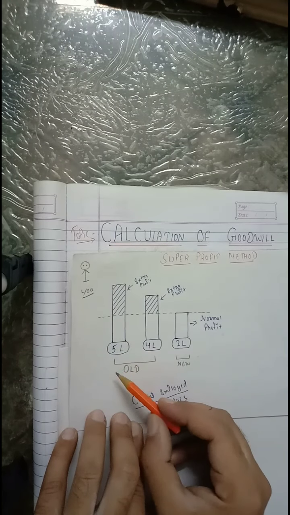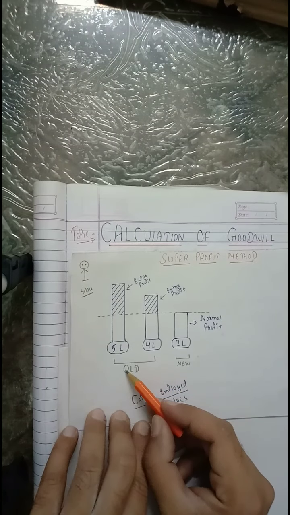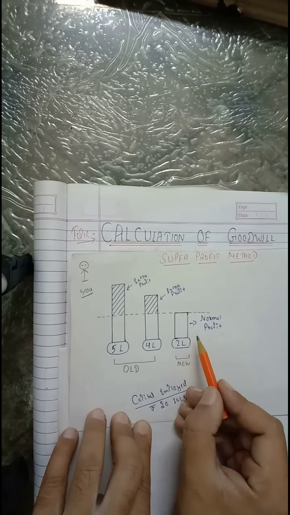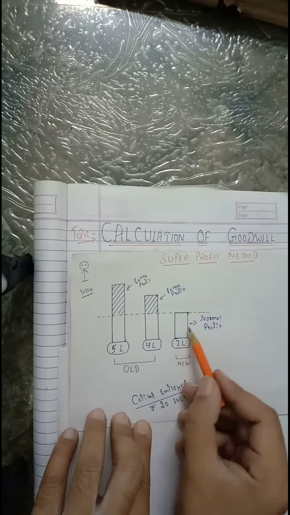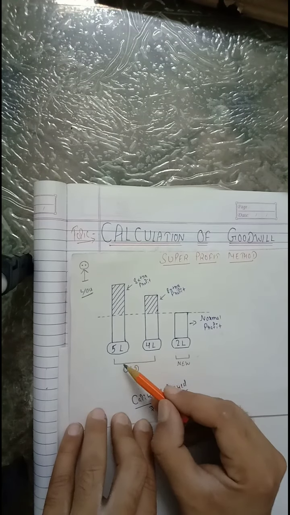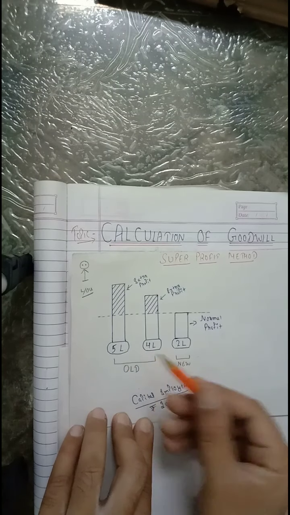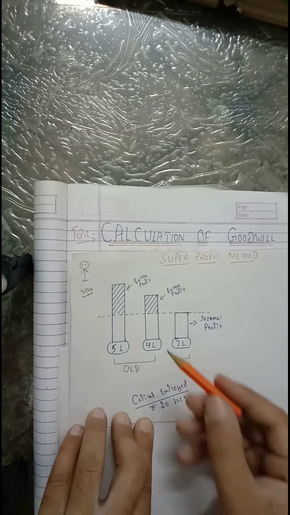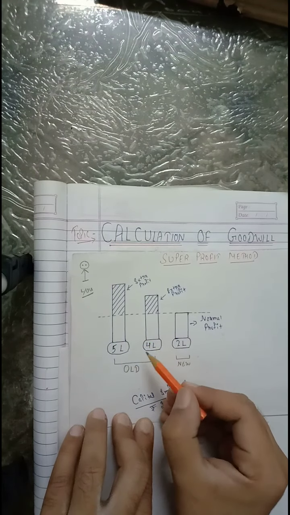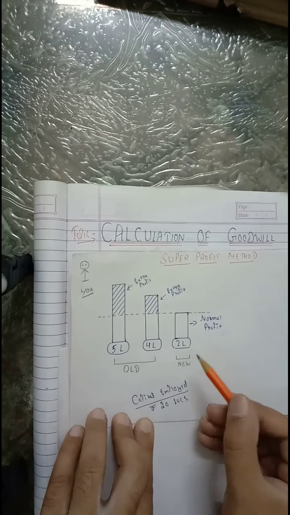Now see what's happening in existing businesses. Existing businesses with the same capital employed of rupees 20 lakh are earning rupees 5 lakh or rupees 4 lakh. It means they are earning higher profits than a new business. A new business is earning only rupees 2 lakh, while existing businesses with the same capital employed are earning higher. Now why does it happen? Simply it happens because of their goodwill. As existing players have some goodwill in the market, that is why they are earning higher profits than a new business.